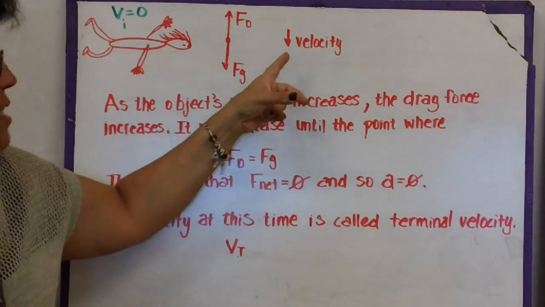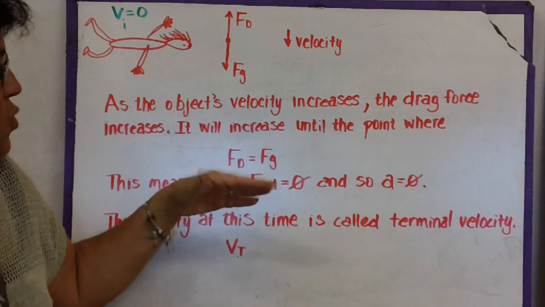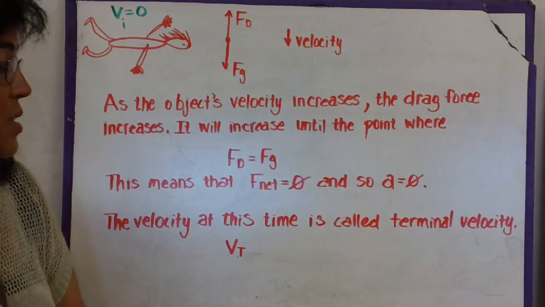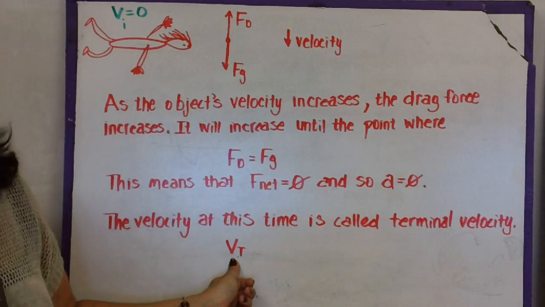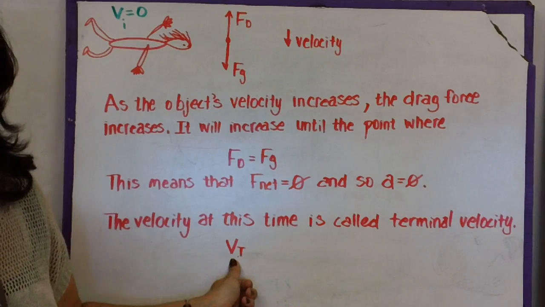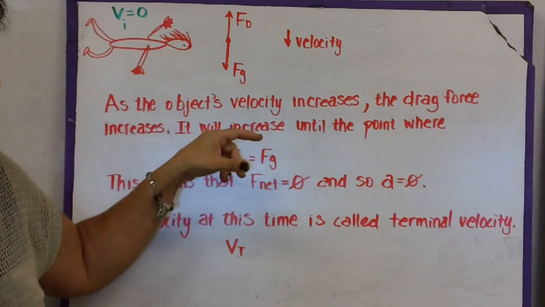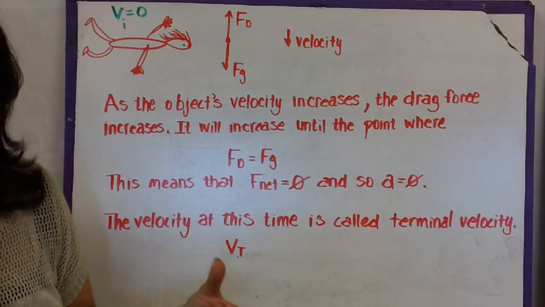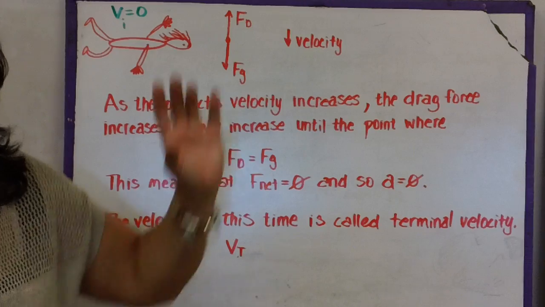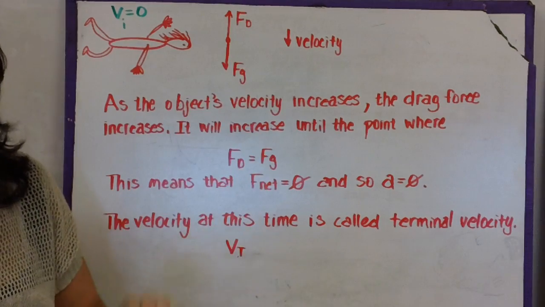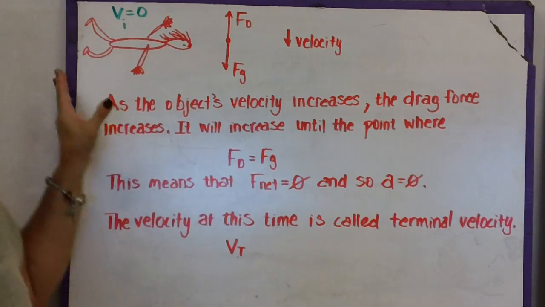So at the beginning, what is the acceleration of someone jumping out of a plane? It's negative 9.81. Well, once you hit a certain point, the acceleration goes to 0. This point is called terminal velocity, and sometimes it's referred to as V and a little t underneath it. This is the velocity that something falls where there is no acceleration. So if we were jumping out of an airplane, or even the gravity lab that we did, if we did it at a higher up value, if we could get a delta Y that was large enough, those balls would drop, and then it would be a certain point where they would no longer be accelerating and would be dropping at a constant velocity, which is terminal velocity.